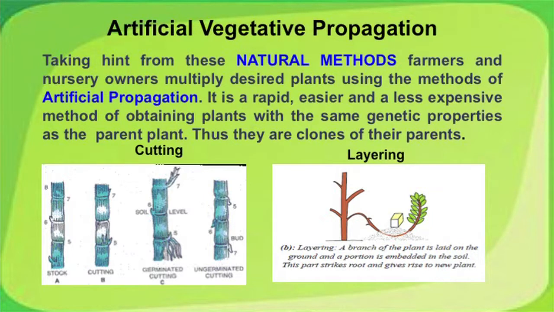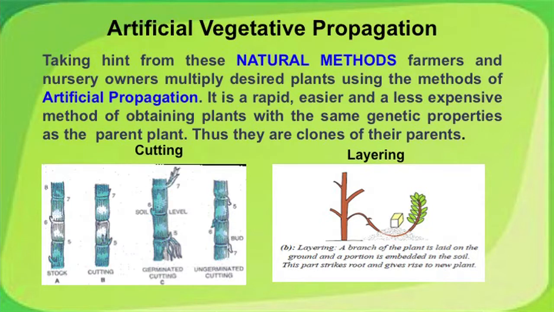In cutting, please follow the numbers given at the nodes in diagrams A, B, C and D, and observe that a stem cutting, which we call a scion, is taken. This is an example of a sugarcane plant. You sow the scion up to node number 6 under soil, and in the C diagram observe the roots coming out, and at the top node number 7 is showing new sprouts formed, whereas the D diagram shows where the sprout has failed.